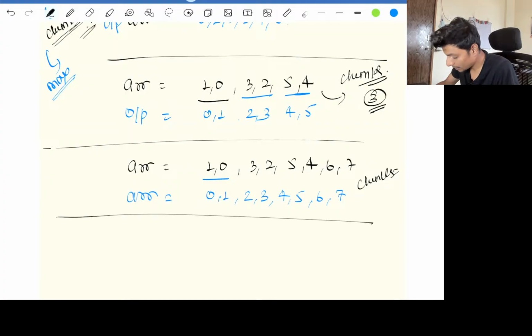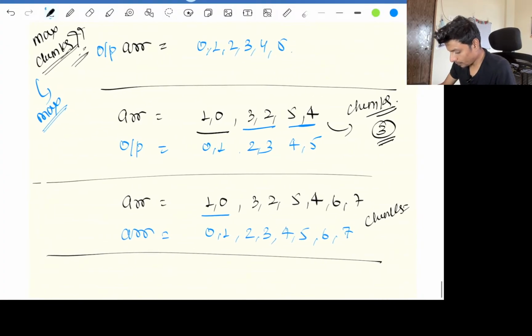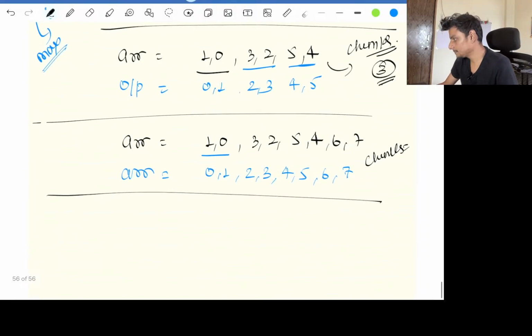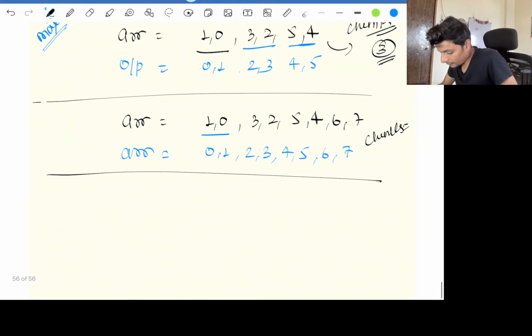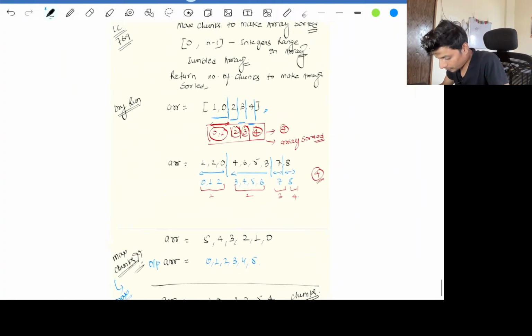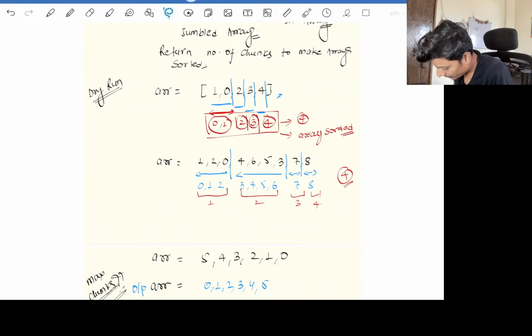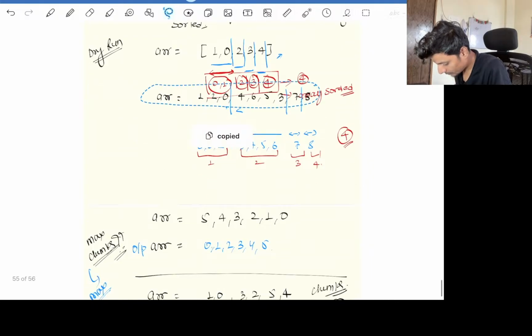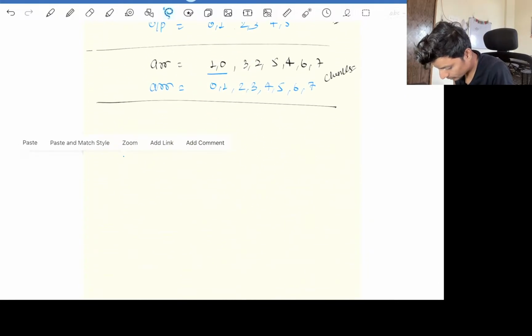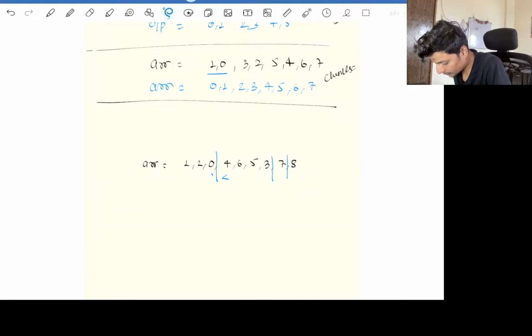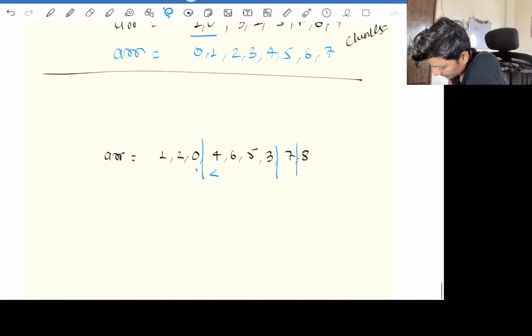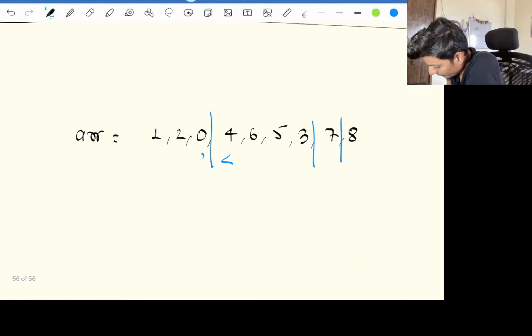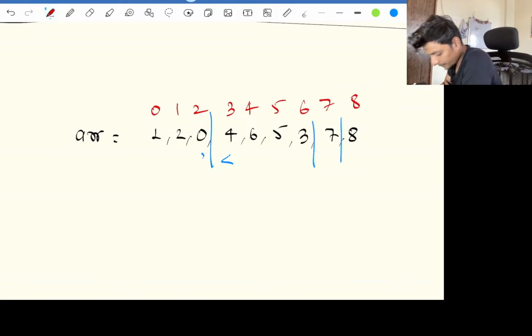Okay, now comes the algorithm. So now comes the algorithm to observe this particular point. If you carefully observe, I'll pick one of these and we'll try to solve this up. Over here I'll write the indexes in red: 0 1 2 3 4 5 6 7 8.